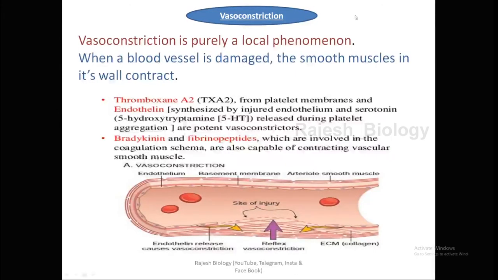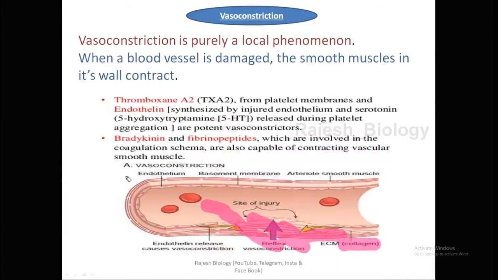Here this is your blood vessel, and the wall of the blood vessel has collagen fibers. Whenever the injury is formed, blood comes out through that gap. When blood comes out, that blood is exposed to the collagen fibers. There is a factor in blood, and that factor has two hands, left and right hands.